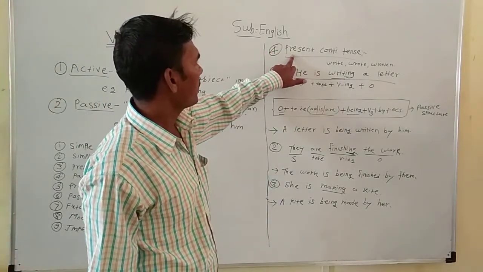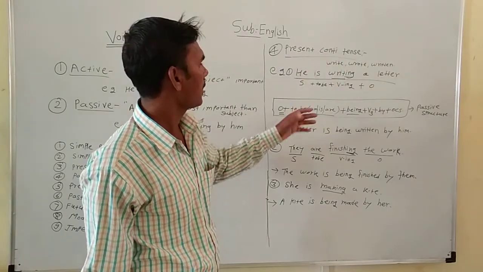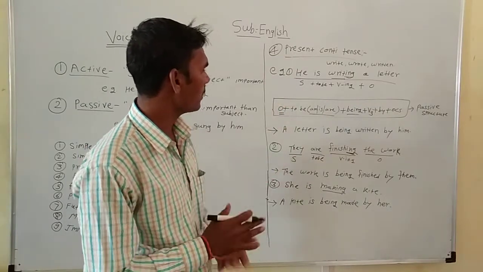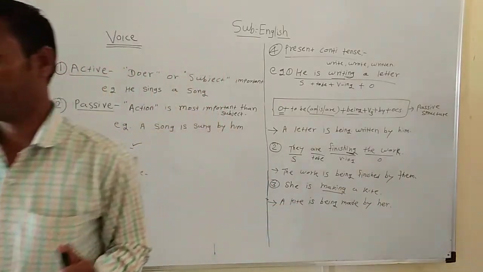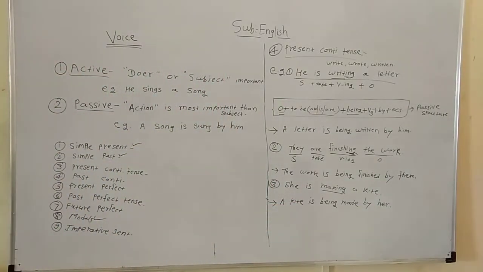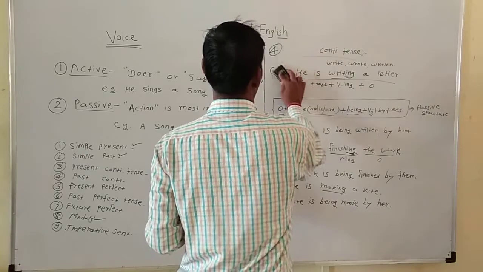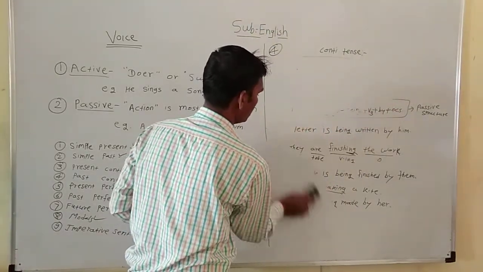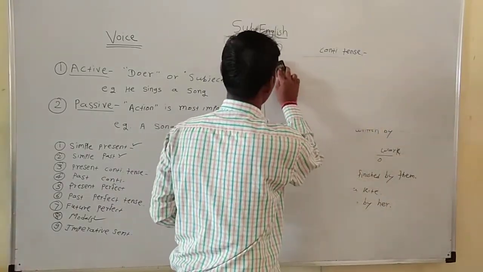We have seen how present continuous tense is converted into passive voice. Let's turn to the past continuous tense: how a sentence given in past continuous tense is converted into passive voice.